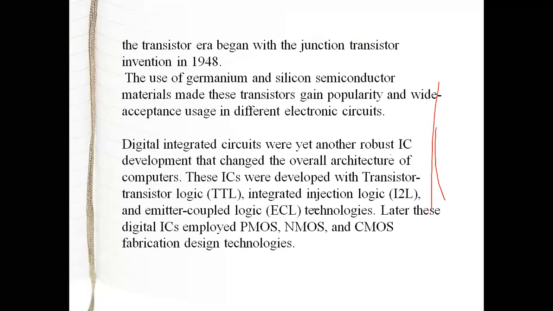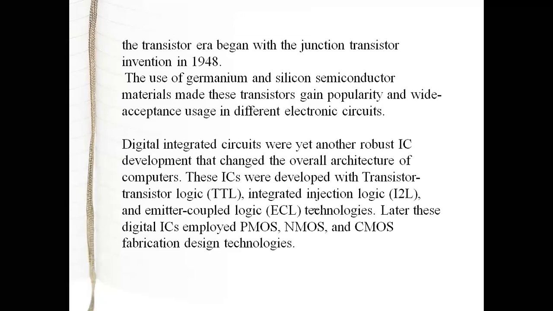Nowadays we are also using them in the VLSI industry, that is very large scale integration technology, which has very many advantages and applications in real life. In that also we use germanium and silicon semiconductor material, and they are used for making transistors.